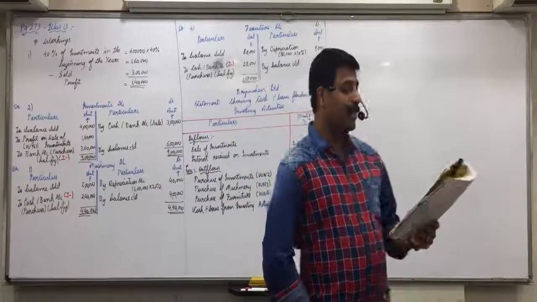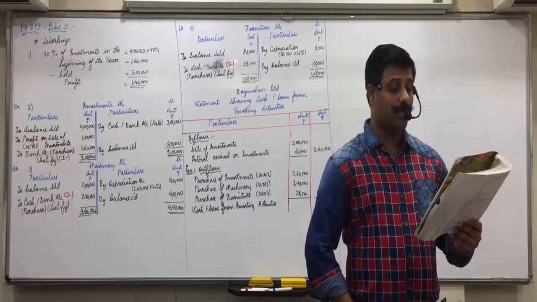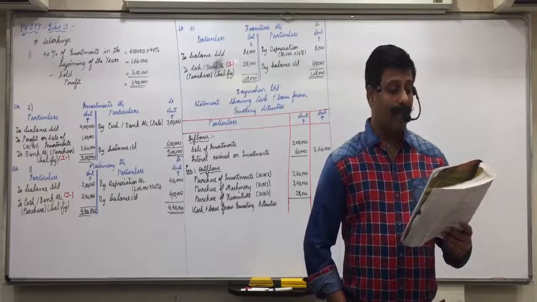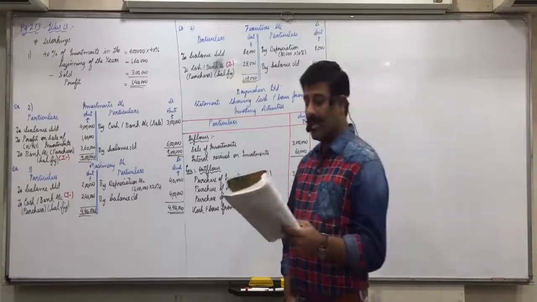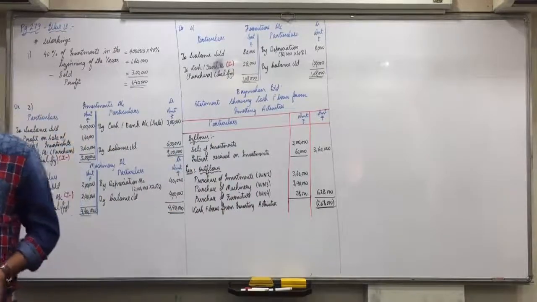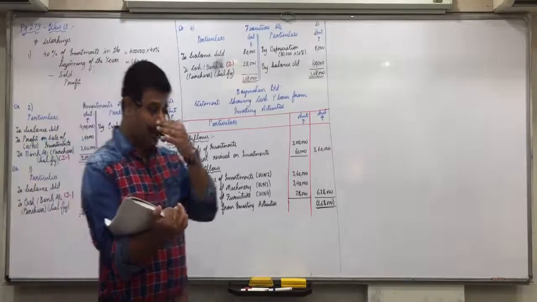Question 19. From the following given details, calculate cash flows from investing activities. Now be attentive, plant and machine. What is opening balance? 7,20,000. Then what is closing balance? 9,20,000. No need of making the workings. Directly 720 and 920, what is the difference? It is increasing, means we have purchased or sold? Purchase. So mark it as I minus. Straight away 2 lakhs is purchase of machines.